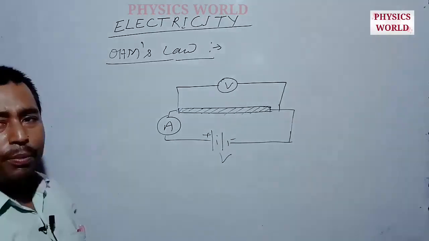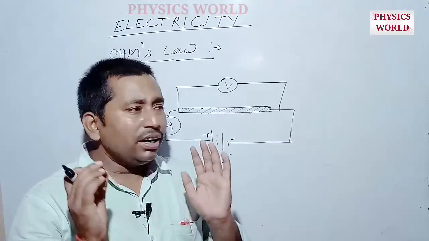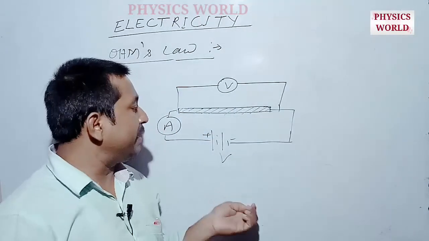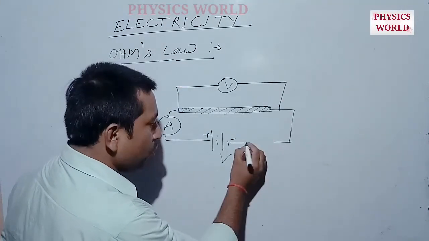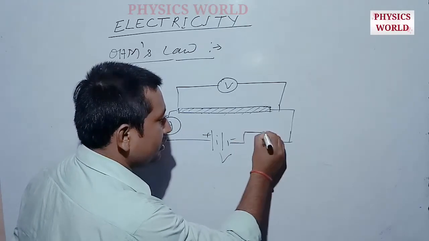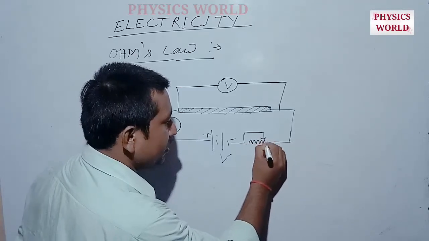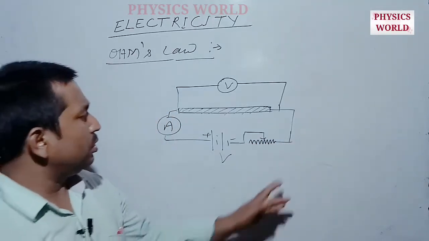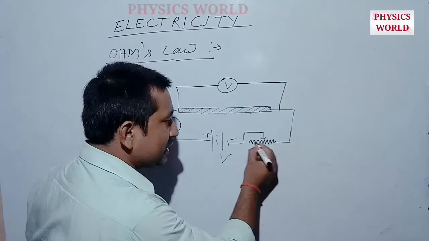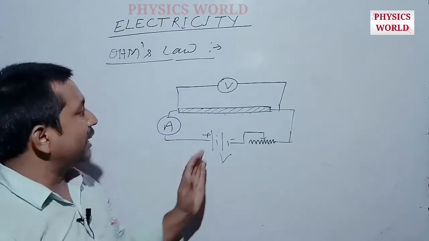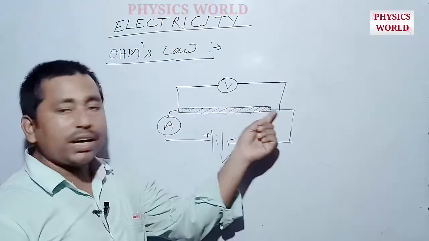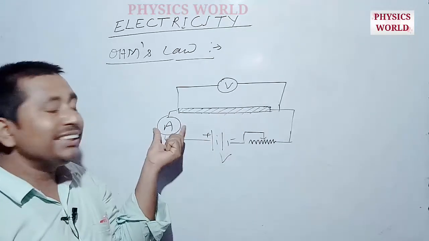So according to George Simon Ohm, when we change the current flowing through the wire with the help of a particular device known as a rheostat, a current controlling device, which is a simple variable resistance, and we change the position of the pointer on this device, then we find that there is a change in the potential across the conductor. Also there is a corresponding change in the current.